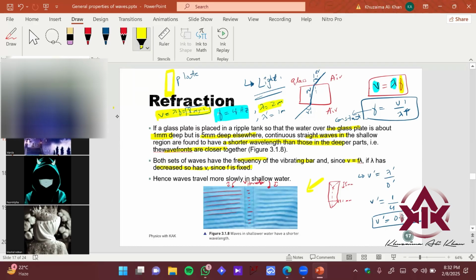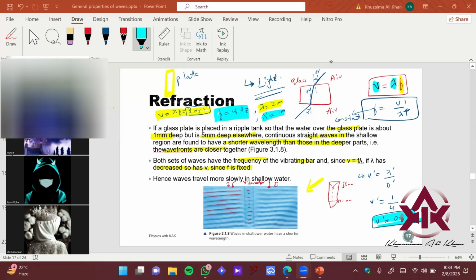Now the wavelength is 1 meter, so the speed would decrease. So you can see that if the wave is coming from deeper to shallow region, the speed is going to decrease, and the wavelength is also going to decrease, right?